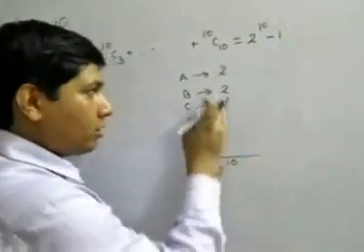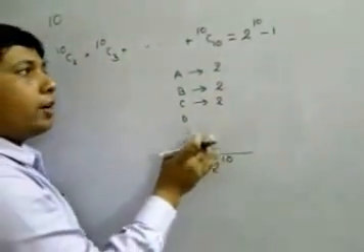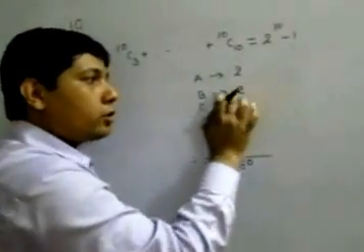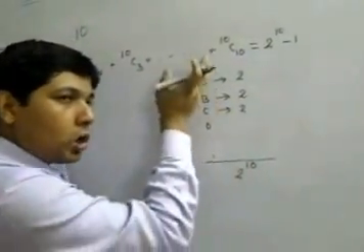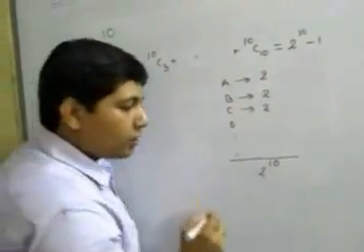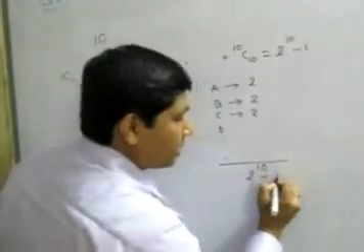But out of those 2 to the power 10 ways, there is one way when he has excluded A also, B also, C also, D also, all of them, and there is only one such way. So we have to subtract one such way.